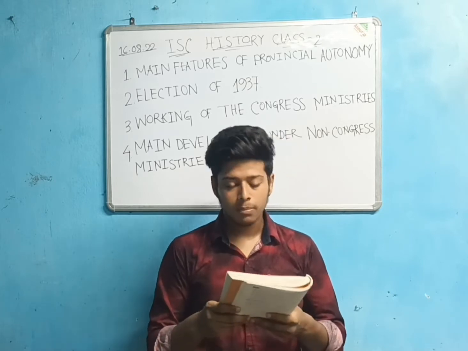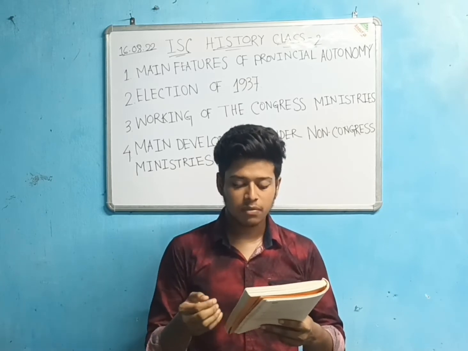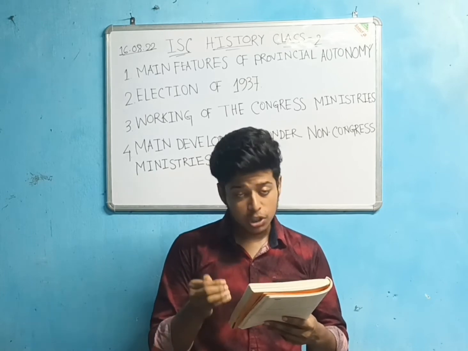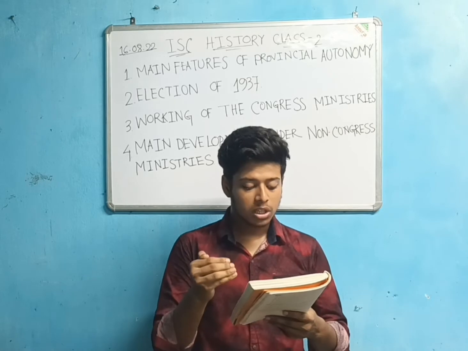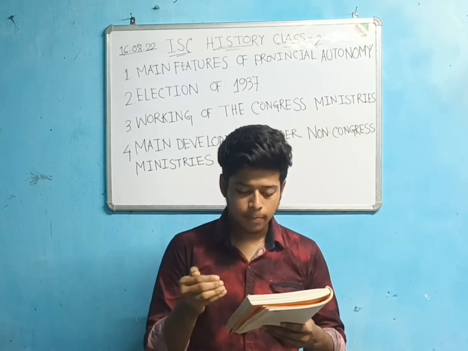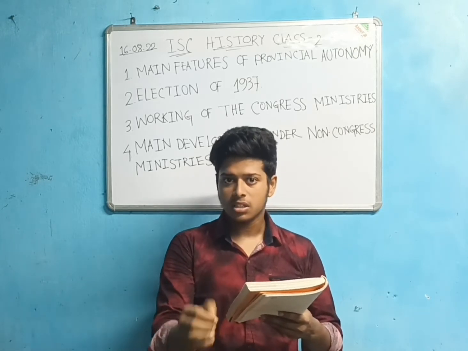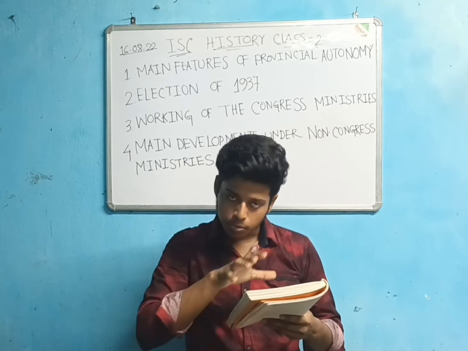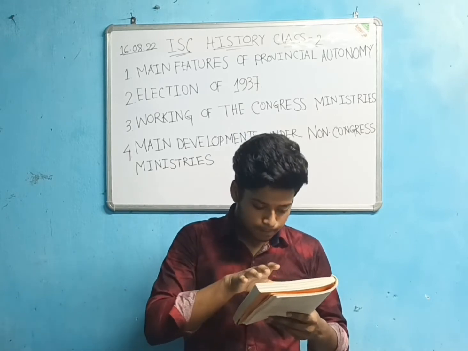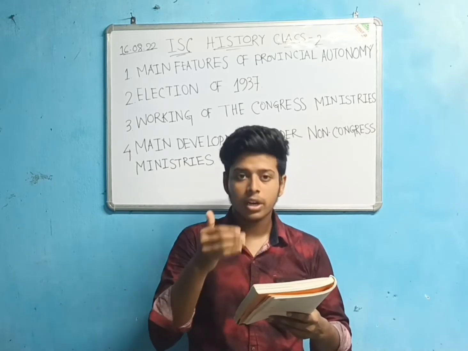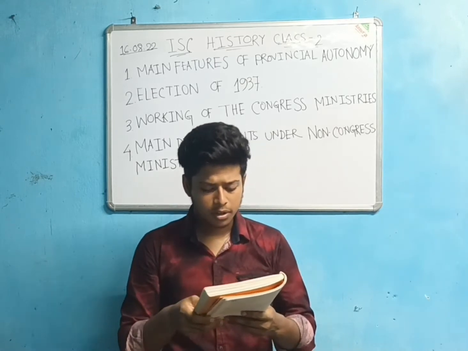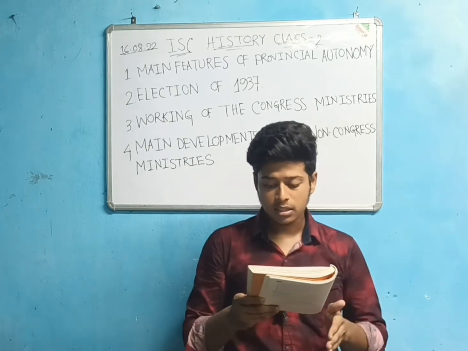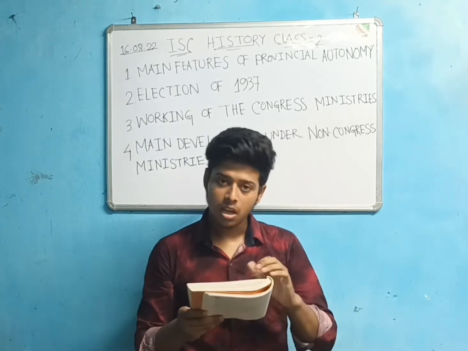So the main point here is that this act established a federation of India made of British Indian provinces and Indian states, under a central government, and the provinces would be controlled as parts under the central government, while the elected legislature would remain in every province.